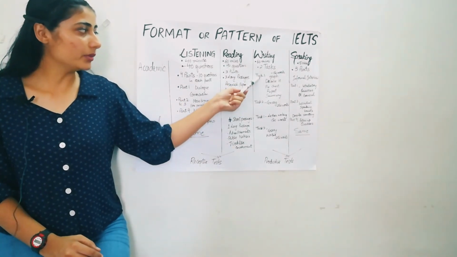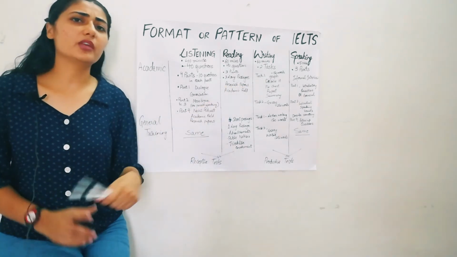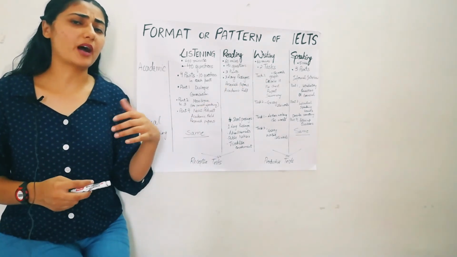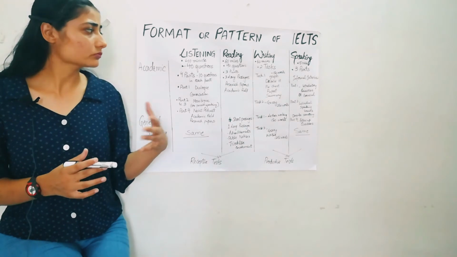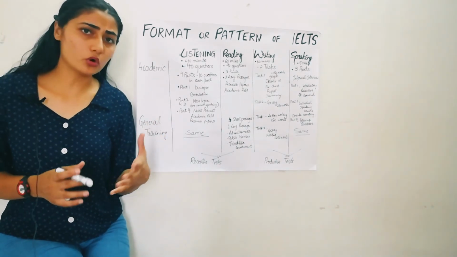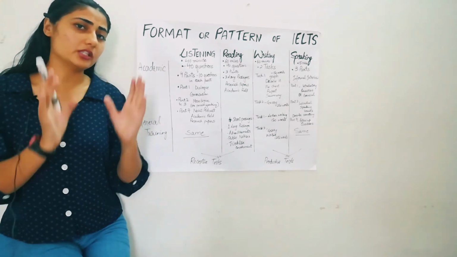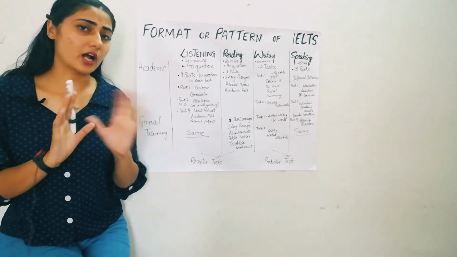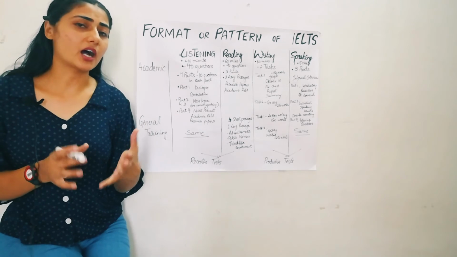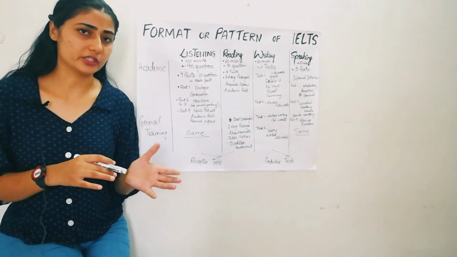Task 1 will be about describing a graph or a pie chart, or writing a report or summary. A chart or a graph will be given to you, and you will be asked to write a summary out of it.